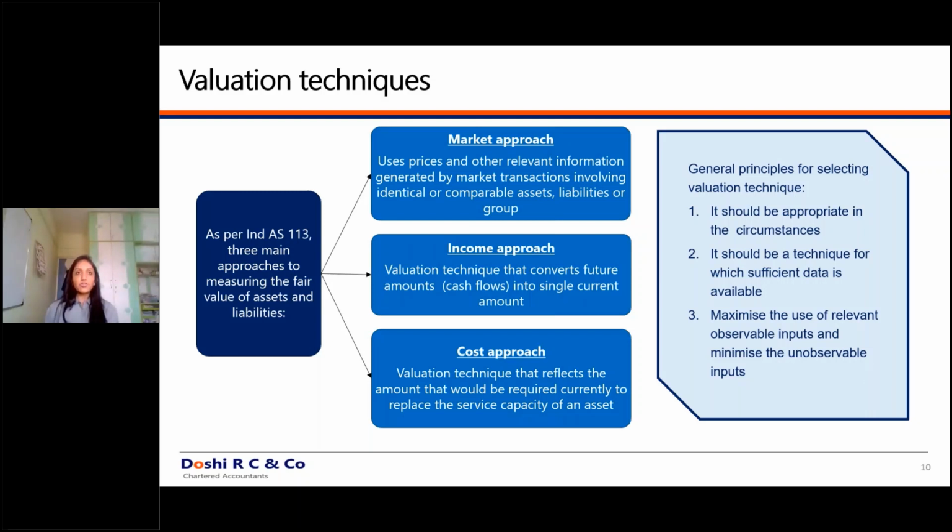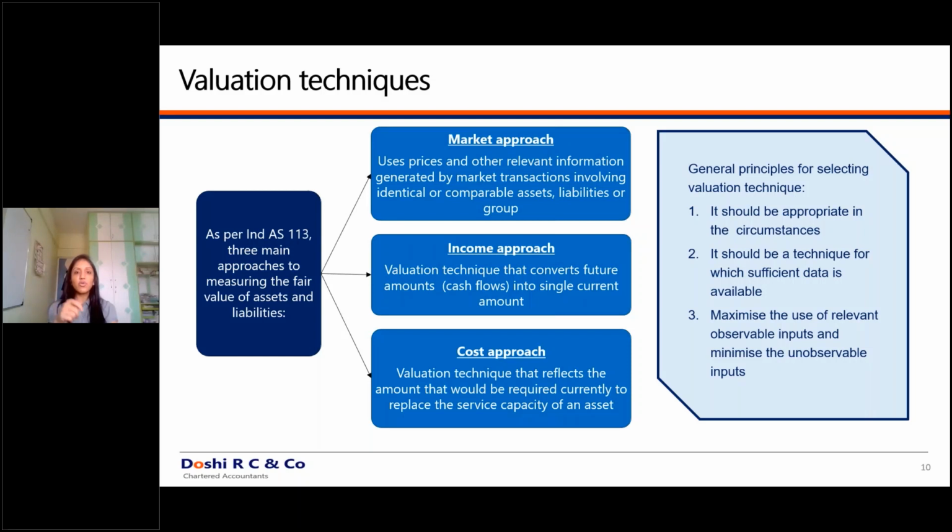The market approach means using the prices or other relevant information that is available in the market as a whole. It can be for that identical asset or for such comparable assets. So if there is a market available and if you have an identical asset price, then that can be considered as a market price, or it can be for comparable assets or liabilities or a particular group of assets and liabilities.